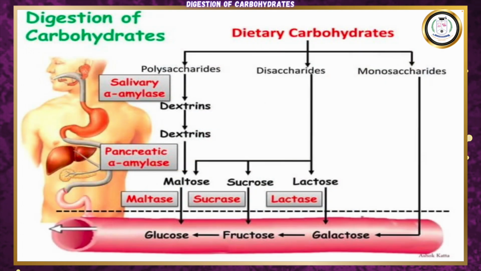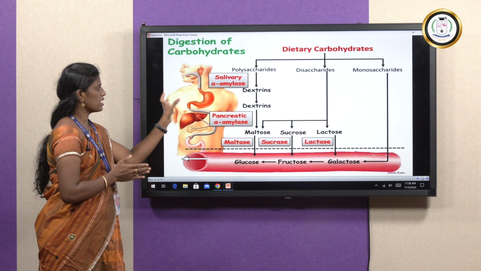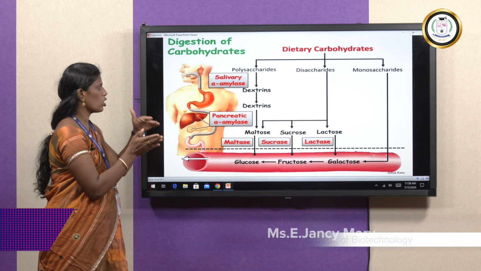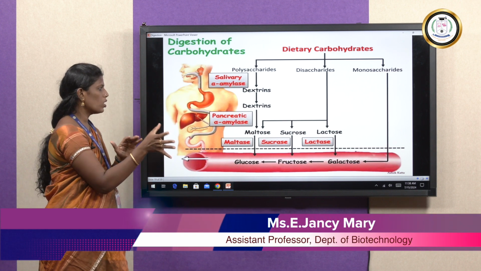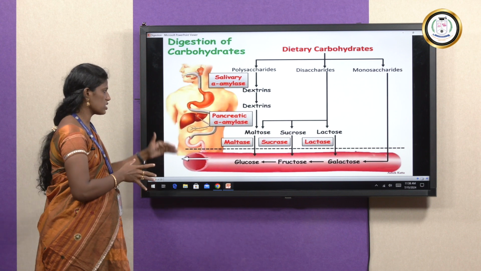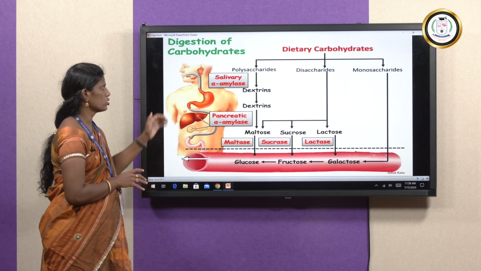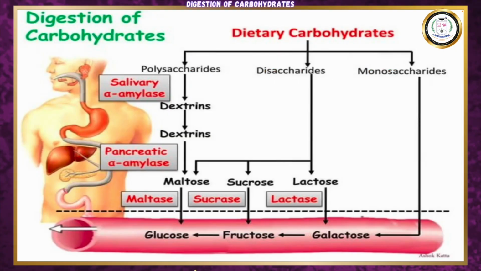So this is the overview of digestion of carbohydrate. Monosaccharide need not be converted further; they are galactose, fructose or glucose. But the disaccharides, lactose, sucrose and maltose, by the enzyme action of lactase, sucrase and maltase, are converted into galactose, fructose and glucose. Same thing, once polysaccharide is converted into disaccharide, then disaccharide is converted into monosaccharide, then only it is digested.